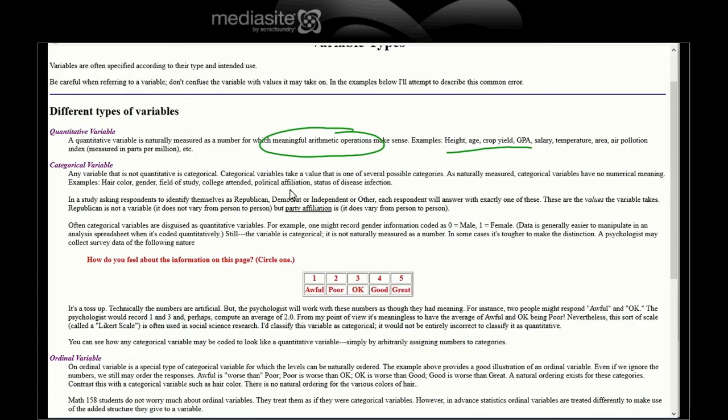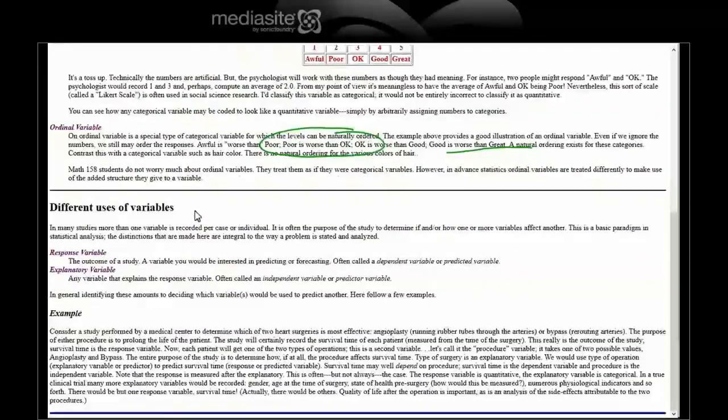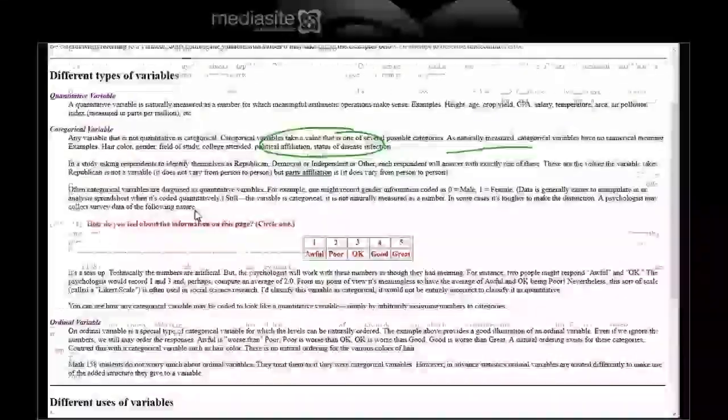Any variable that is not quantitative is categorical. Category variables take a value that is one of several possible categories. Unnaturally measured category variables have no numerical meaning. Example, hair color, gender, field of study, college attendance, political affiliation, status of disease, infection, and so forth. Okay. So yeah, this would be a very worthwhile page for you all to look at on your own.